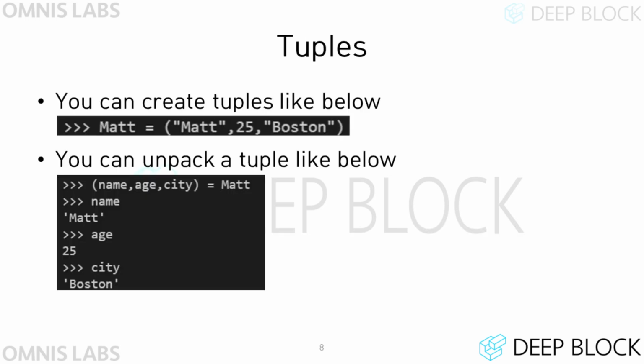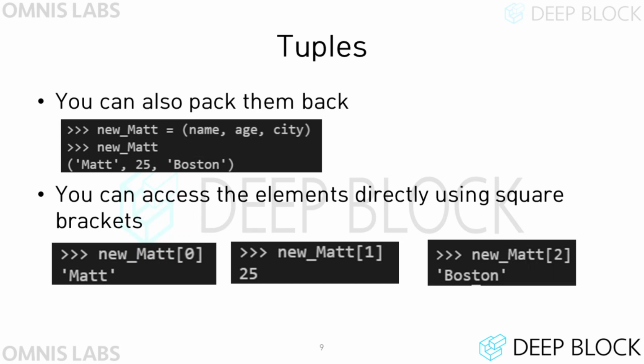You can assign a tuple to a variable, but conversely, as shown in the slide, it is also possible to assign values in a tuple to several variables. The elements of a tuple can be accessed using square brackets, just like the string type. The elements of a tuple are stored sequentially at each index.